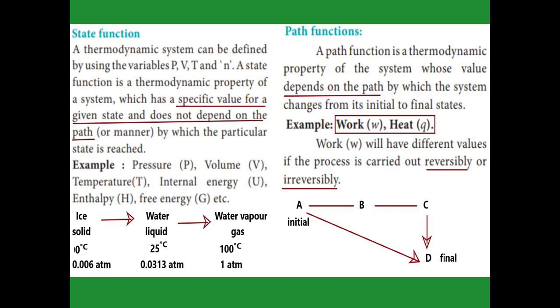So the work and the heat depend on the path, and the work will have a different value if the process is carried out reversibly or irreversibly.